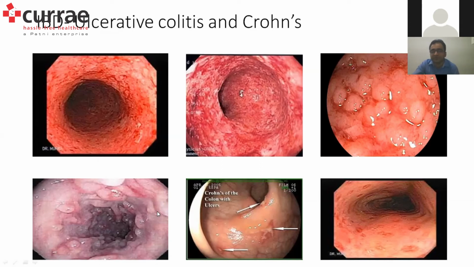And here we have images of a Crohn's colitis, where there will be patchy distribution. Compare this with this. So you have pseudopolyps here and ulcerations on this side, but the rest of the intervening mucosa will be normal. In here, the rest of the intervening mucosa will be absolutely abnormal, with ulcerations all throughout. I think this would be a better image. There's an ulcer here, there's an ulcer here, the arrows showing ulcers, and this is the normal intervening mucosa, which differentiates ulcerative colitis from Crohn's colitis, where in ulcerative colitis, the entire mucosa will be involved.